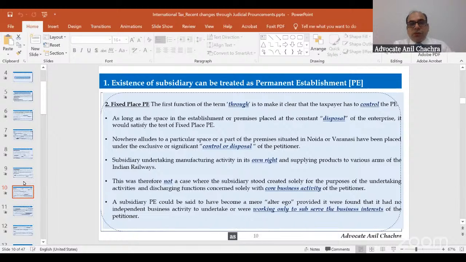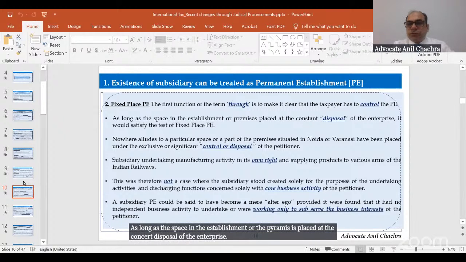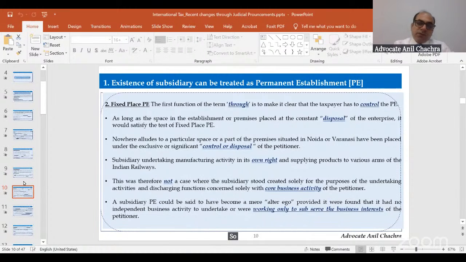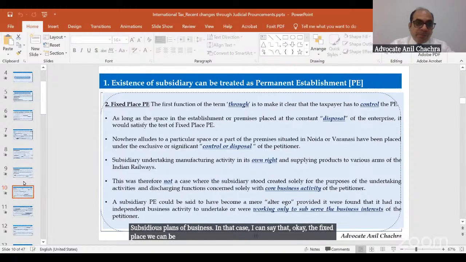First, the court has defined that the function of the term 'through' is to make it clear that the taxpayer has control over the PE. As long as the space, the establishment or the premises are placed at the constant disposal of the enterprise, it would satisfy the test of the fixed place PE. That means I have full control over the subsidiary's place of business. In that case, I can say that the fixed place PE can be created, otherwise not.